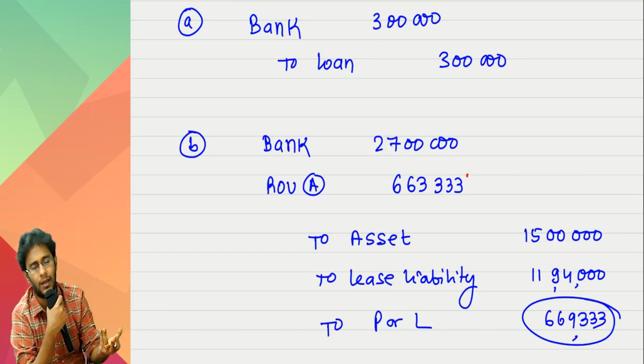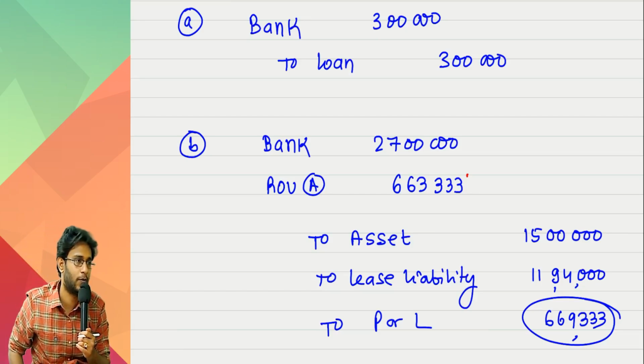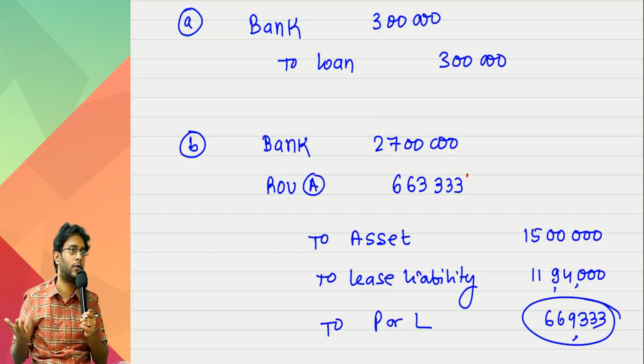That's all. Hereafter what will happen? You all know the ROI asset will be depreciated. Lease liability, the ACM you should apply. Bank money, you enjoy. Asset is already derecognized. Over.